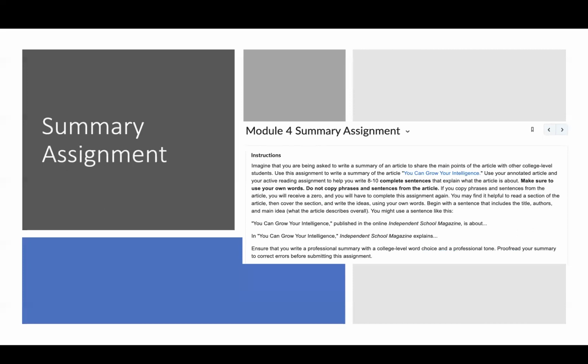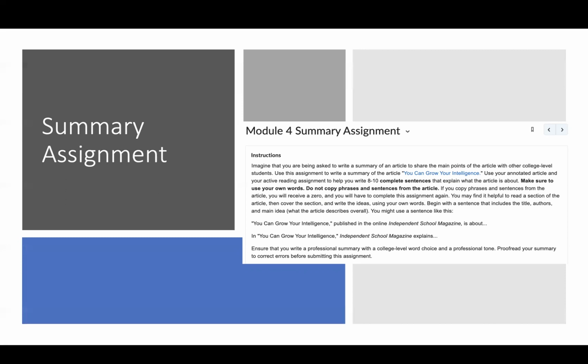Finally, you're asked to write a summary. Your summary should just capture what you think are the main points of the article you read. You can grow your intelligence. And so you can use your annotations, use your active reading assignment to help you make a summary of this article that you've read. Make sure to give credit to the title of the article. There's some examples here, and the authors or the creators. You can use these kind of starters here if you'd like, or state these ideas in a different way. But whenever we summarize, we always want to give credit by including the title of the piece and the creators or authors that put it together.